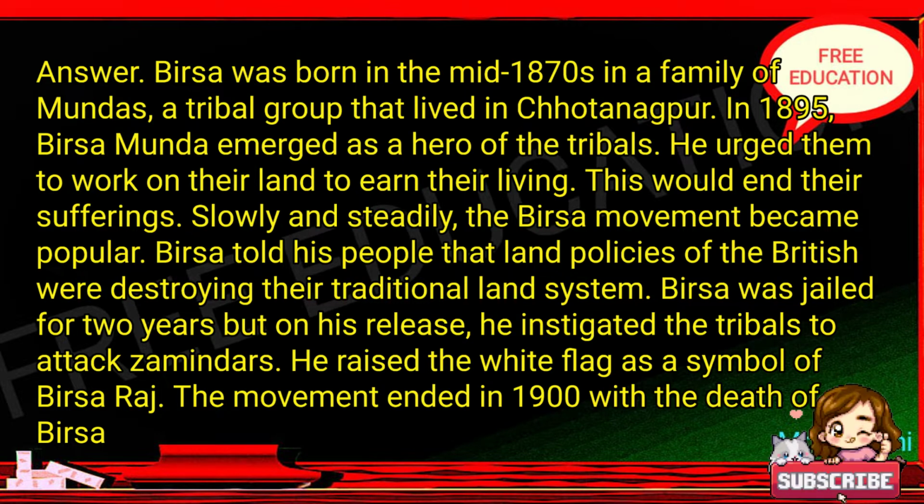Slowly and steadily, the Birsa movement became popular. Birsa told his people that land policies of the British were destroying their traditional land system. Birsa was jailed for 2 years, but on his release, he instigated the tribals to attack Zamindars. He raised the white flag as a symbol of Birsa Raj. The movement ended in 1900 with the death of Birsa.